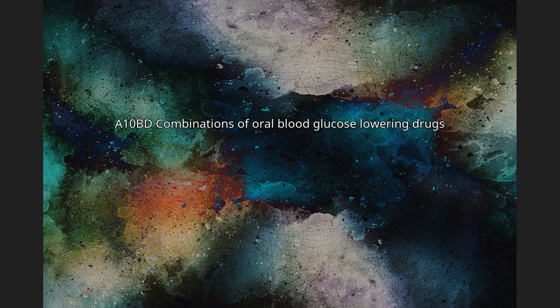A10BD19 linagliptin and empagliflozin, A10BD20 metformin and empagliflozin, A10BD21 saxagliptin and dapagliflozin, A10BD22 metformin and evogliptin, A10BD23 metformin and ertugliflozin, A10BD24 sitagliptin and ertugliflozin, A10BD25 metformin, saxagliptin and dapagliflozin, A10BD26 metformin and lobeglitazone.